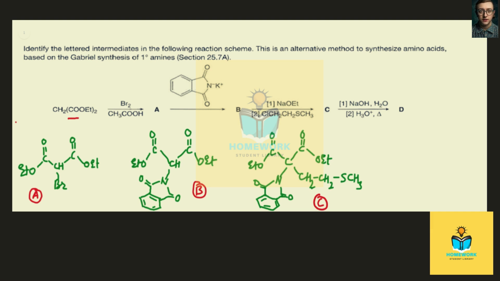So it should be at this carbon atom, at one end it should have CH2, CH2, SCH3. This whole imide is giving the